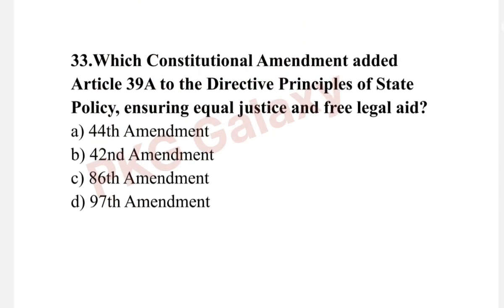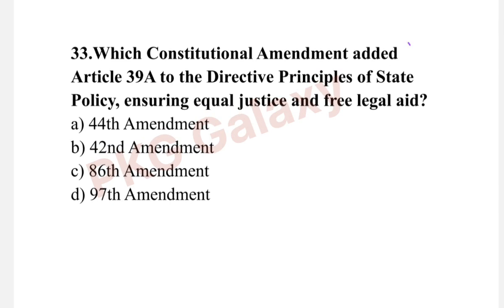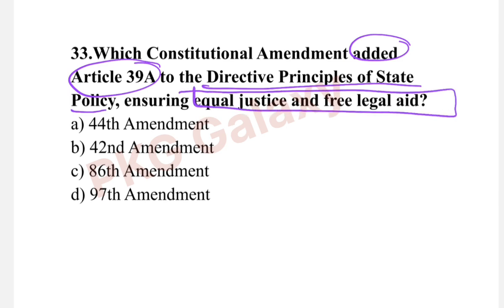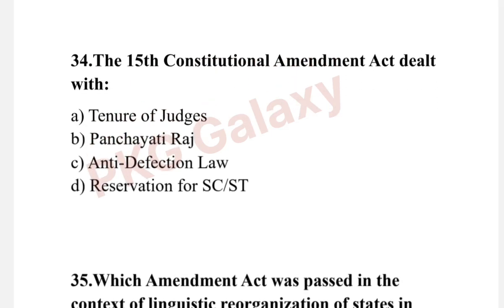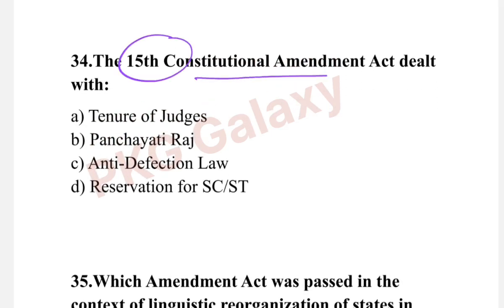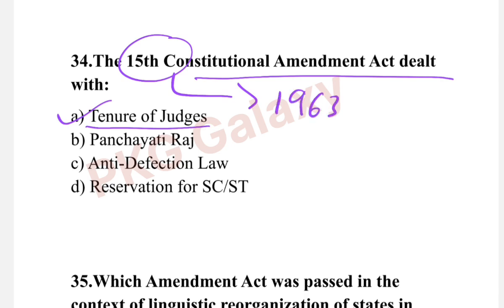Next question. Which constitutional amendment added Article 39 to the Directive Principles of State Policy ensuring equal justice and free legal aid? The correct answer is option B, 42nd Amendment in the year 1976. Next question. The 15th Constitutional Amendment Act dealt with, the correct answer is option A, tenure of judges. This amendment was in the year of 1963.